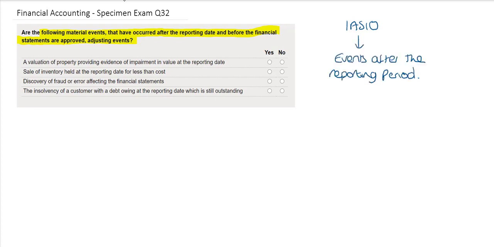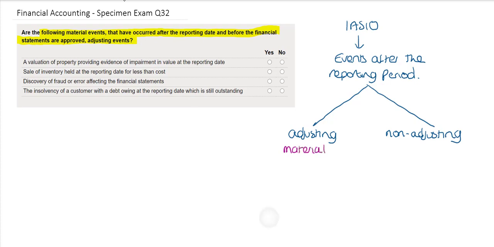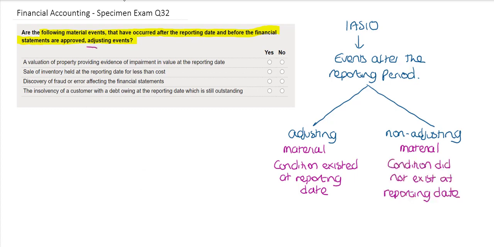This standard gives us advice on whether something should be adjusting or non-adjusting. For an item to be adjusting, it should be material and the condition should have existed at the reporting date. For an item to be non-adjusting, again it should be material, but this relates to events where the condition did not exist at the reporting date. We need to identify whether they are adjusting events, and so we are looking for evidence of whether the condition existed at the reporting date.